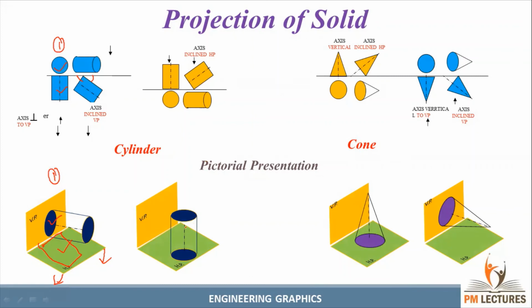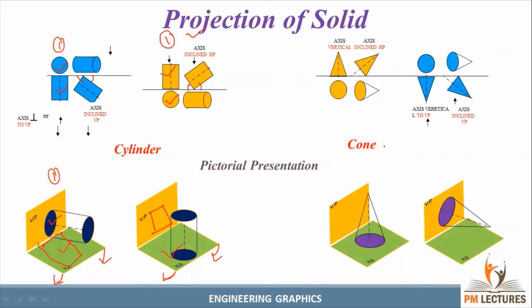Next, the axis is perpendicular to HP and parallel to VP. So the true shape will be on HP. I can rotate it 90 degrees. Similarly, I have here the true shape, and in the front view I should have a rectangle. Now according to the question, axis inclined or base inclined or face inclined or on the edge of the corner or the base point, because it's a cylinder, we can say it's a base point only. This is the initial position.